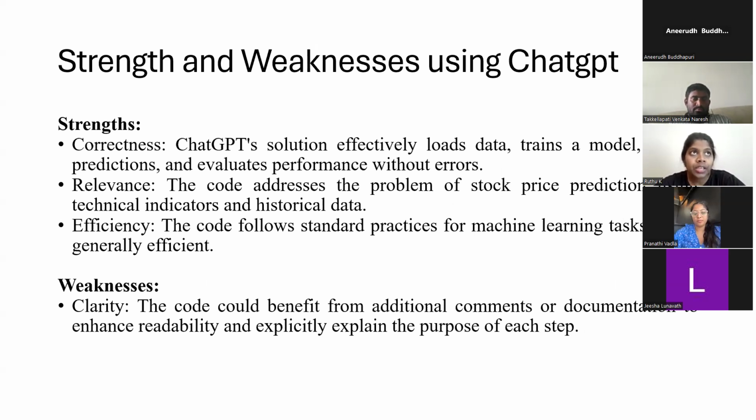The data loading is clear and follows good practices, but adding some additional comments to the code or documentation gives a clear idea to the end users, or whoever is creating or maintaining it. So it would be a better idea if comments were added.